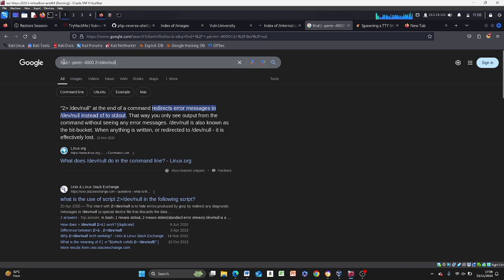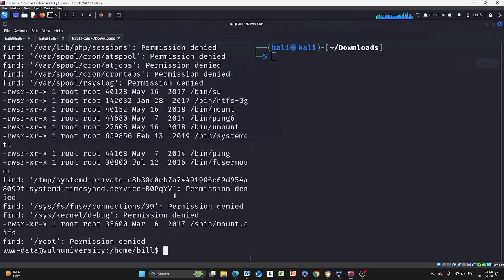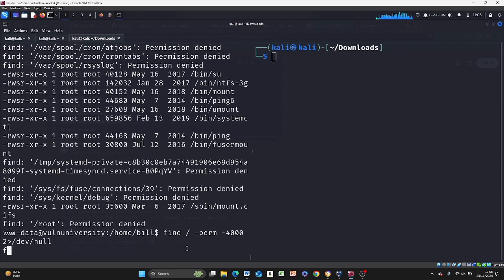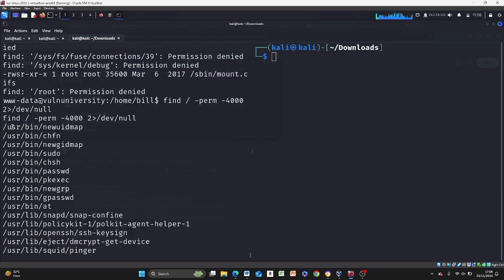But I'm going to show you something I copied here. This is a prettier way of doing the same thing. So watch how this makes it cleaner. It doesn't give us all the permission denied, it just gives us things clean.